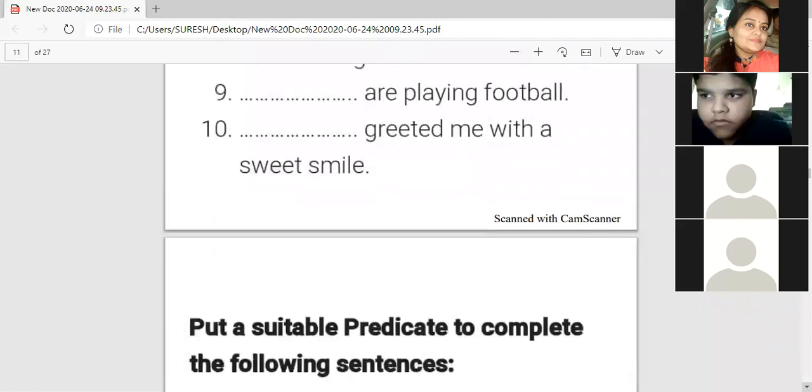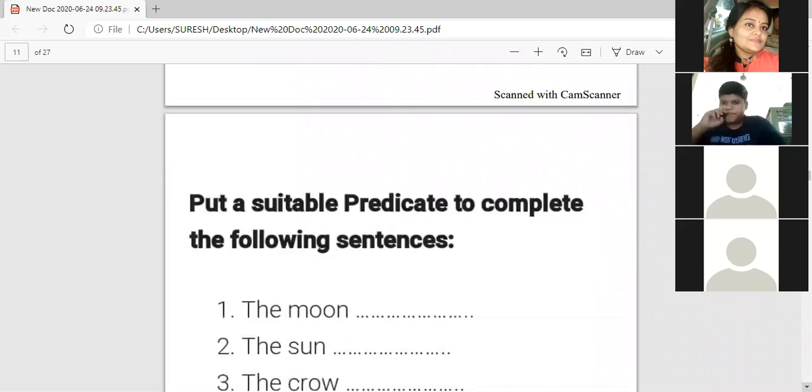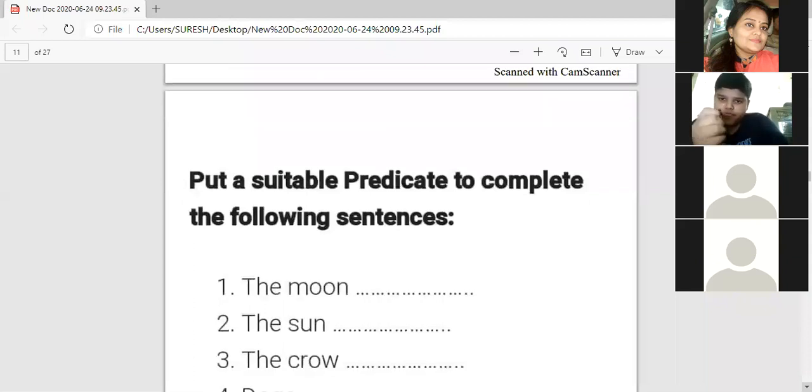Now you have put the subject over here. Now you will have to add a predicate. Until now you had added the subject. Now you have to add a predicate. Put a suitable predicate. The moon looks beautiful. The moon is round. The moon revolves around the